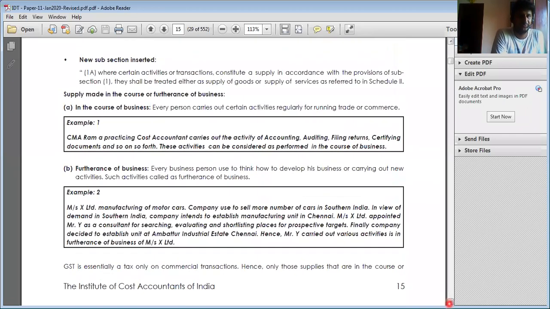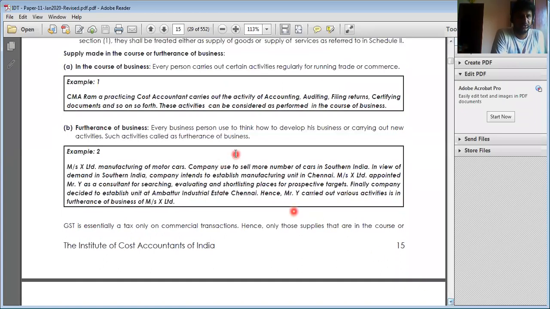Okay, number two. If it relates to my business, it will also be called for furtherance of my business. I am asking someone to do a survey, etc. That is also considered as furtherance of my business.